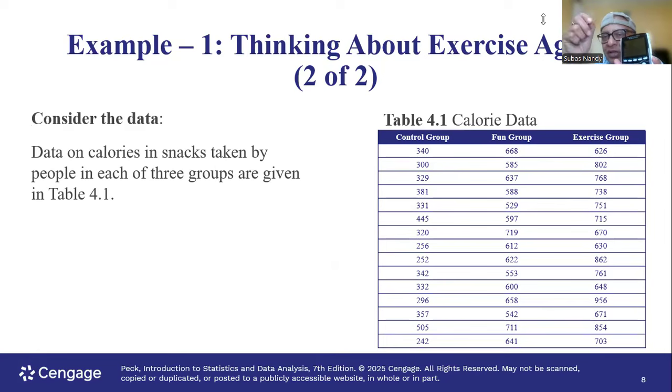We are going to enter the data from the control group, the calories of the snacks they consume after reading, with no exercise. We are going to enter the individual data points in list 1 of this calculator. So how do I do that?